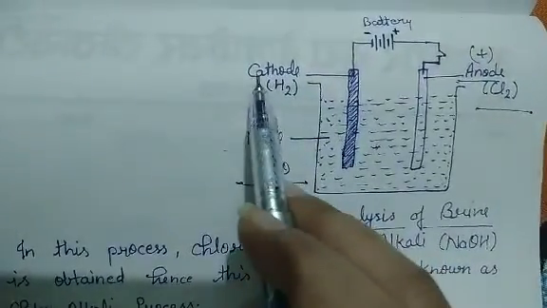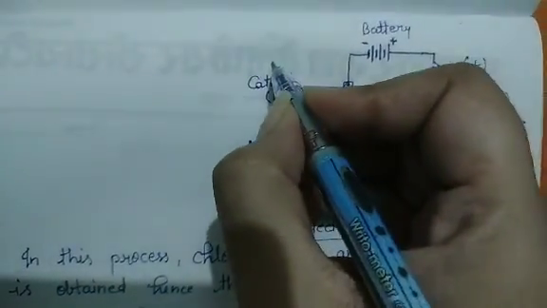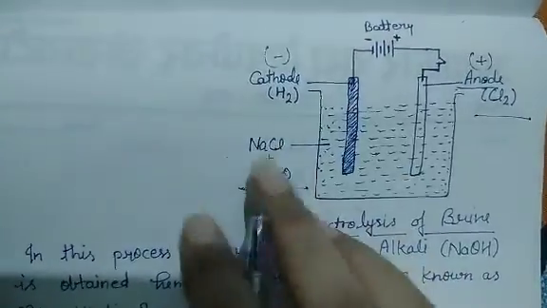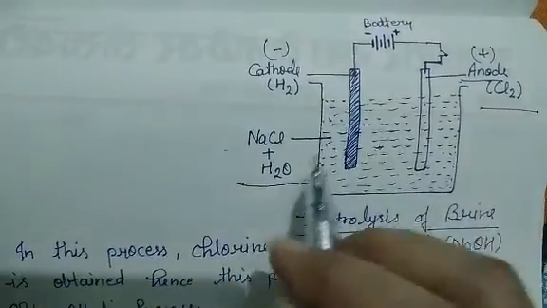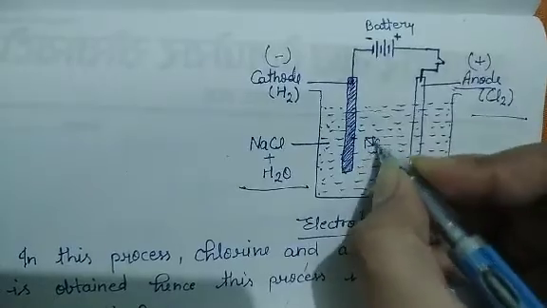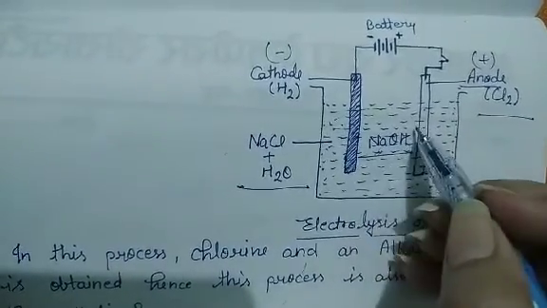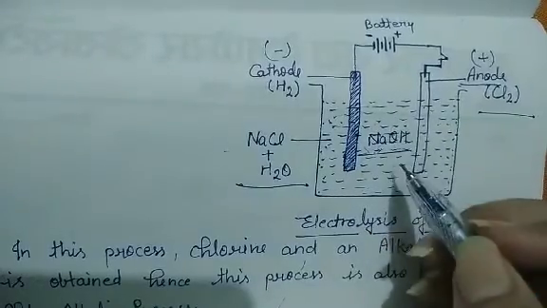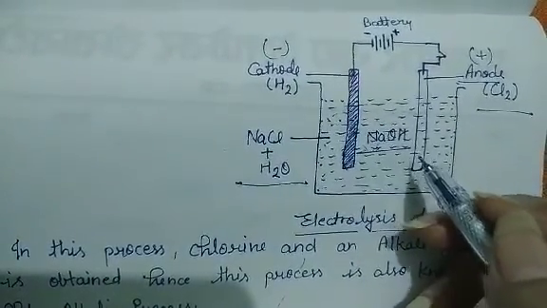The negatively charged electrode is known as the cathode, and hydrogen always gets released at the cathode. The NaOH which is formed in this process is formed between these two electrodes, in the solution between the two electrodes.